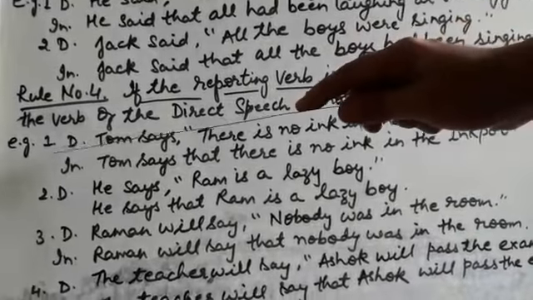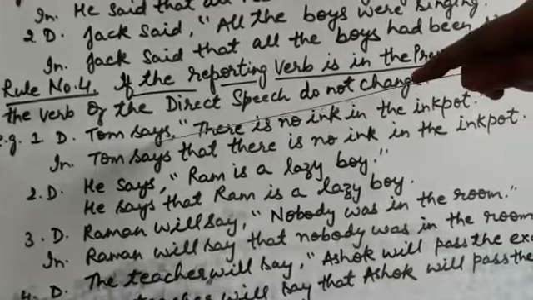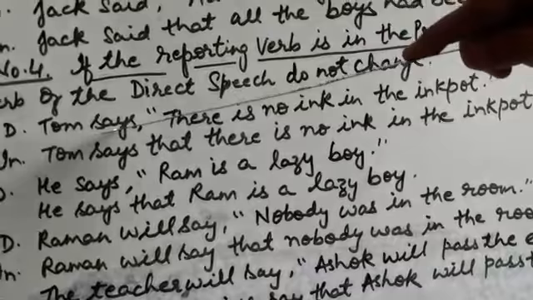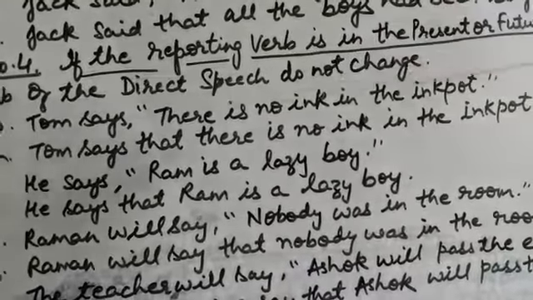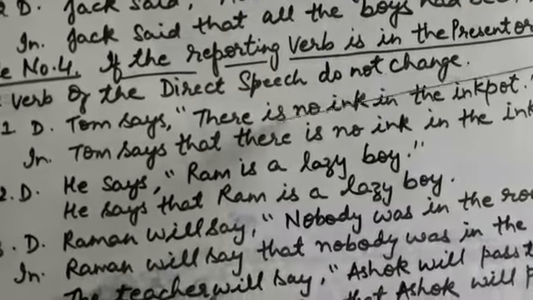Look at the example. Tom says. Says means it is in present tense. With the verb we are using s. So it is in present tense, and then in the direct speech you will not change the verb. Tense will not be changed.